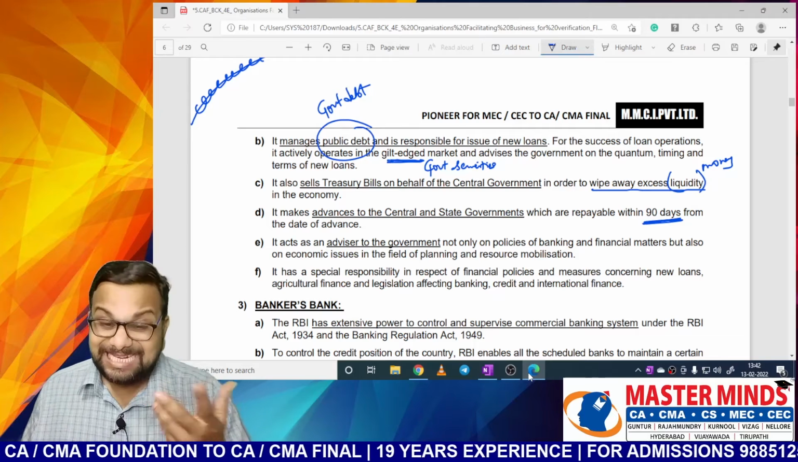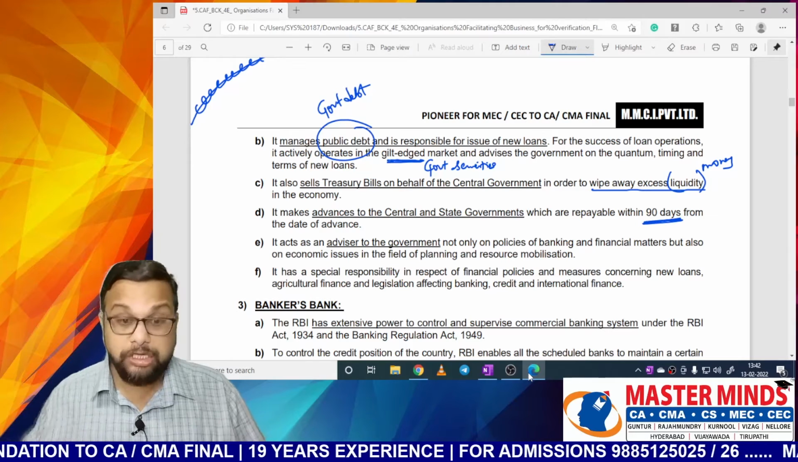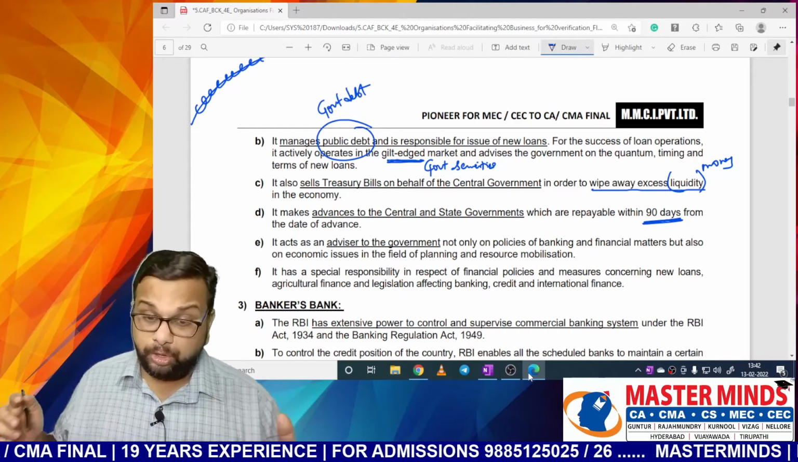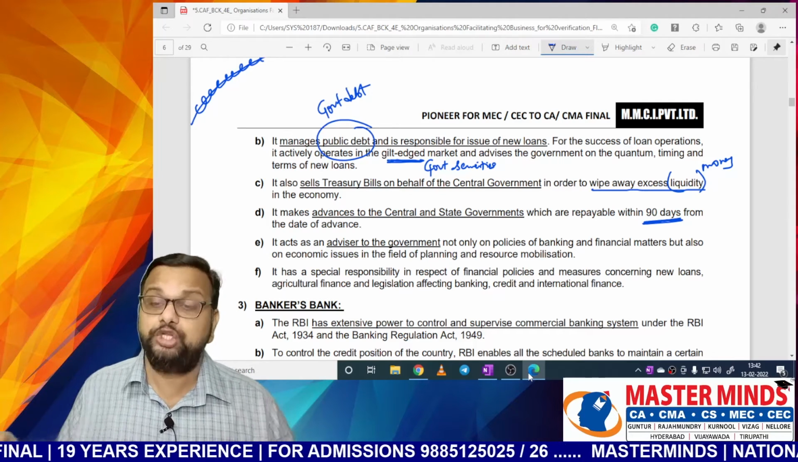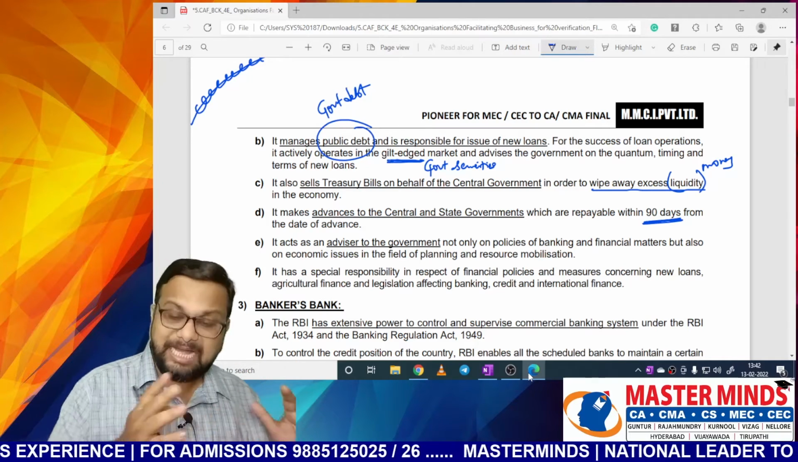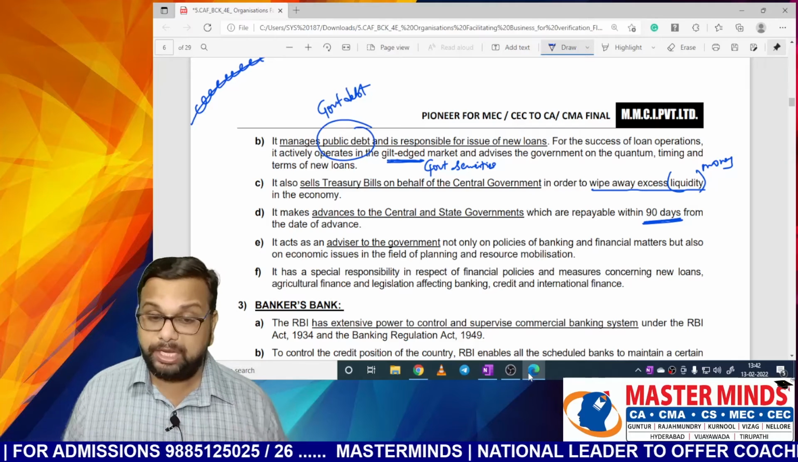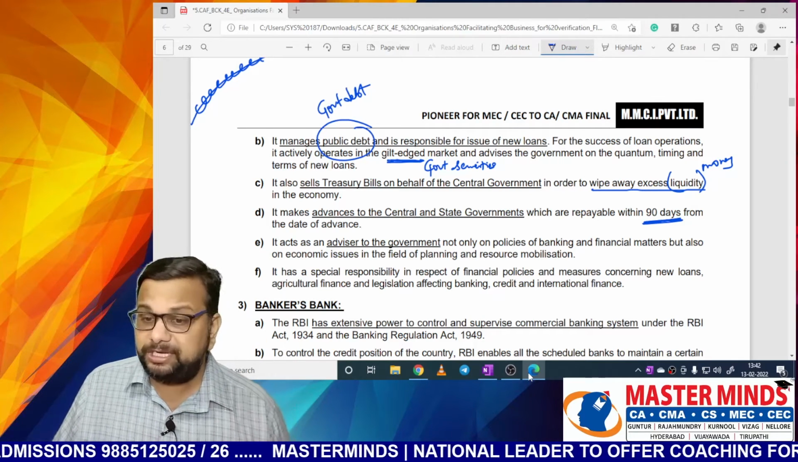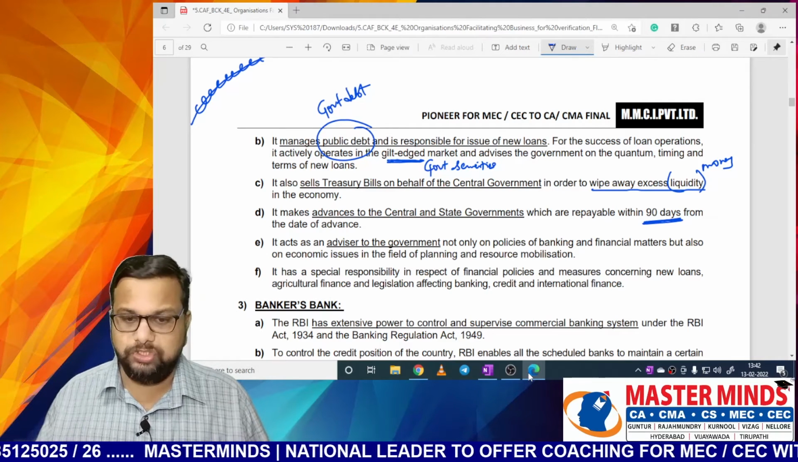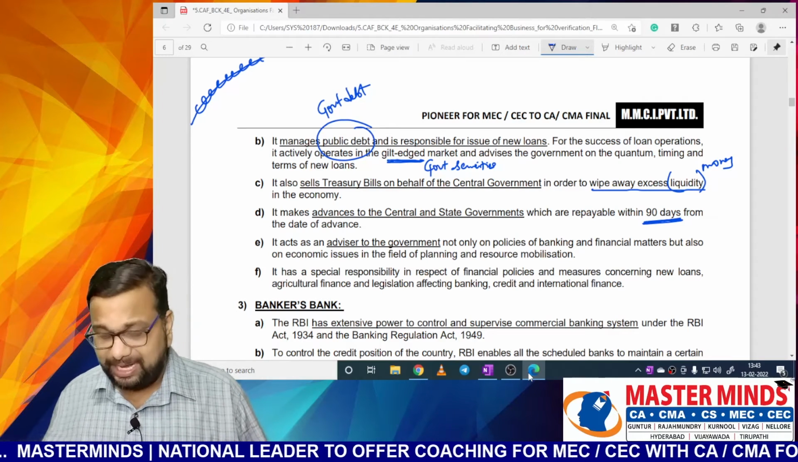It acts as an advisor to the government not only in policies of banking and financial matters, but also on economic issues in the field of planning and resource mobilization. As I said earlier, both Government of India and RBI have to work together, not only on the economic front, but also in other areas. Then only can these two achieve their objectives together. Next one, it has a special responsibility in respect of financial policies and measures concerning new loans, agriculture finance, legislations affecting banking, credit, and international finance.